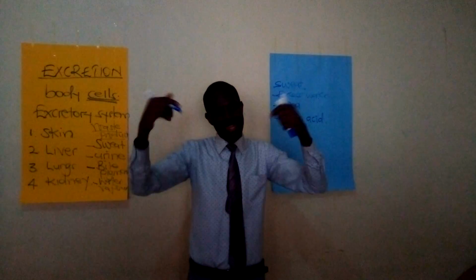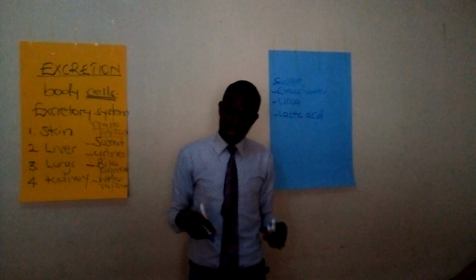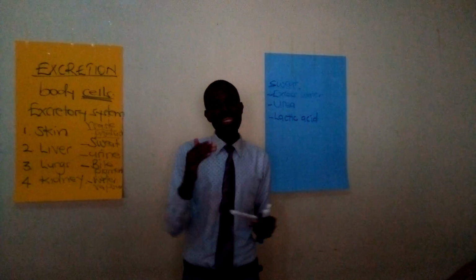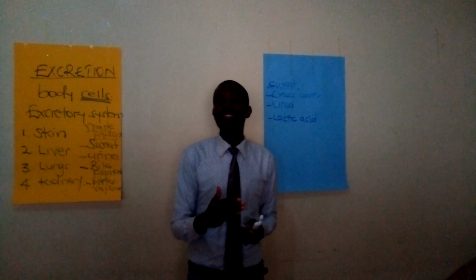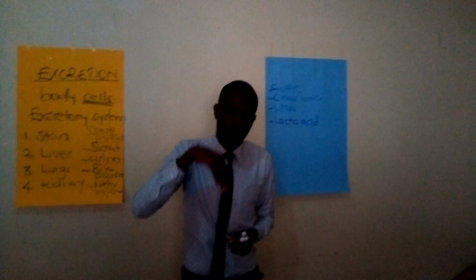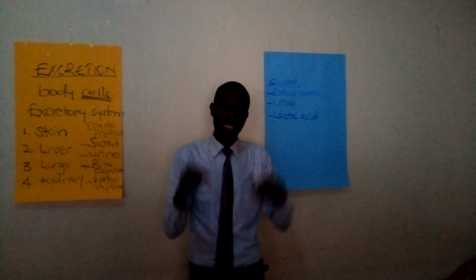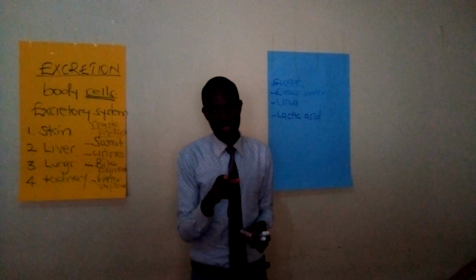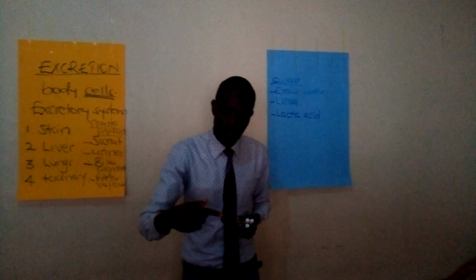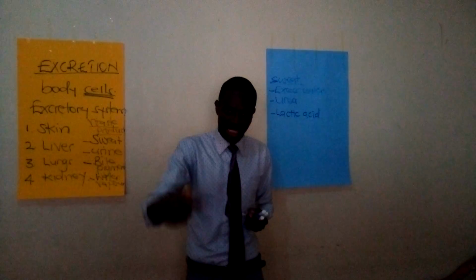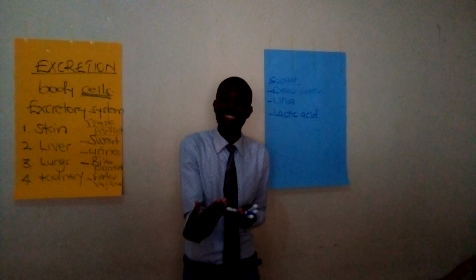But remember, during the running, the body uses a lot of oxygen to produce that energy. In the end, you'll find that the oxygen required is more than the oxygen that is available. What will happen? The body will not stop. The process will have to continue because the body requires energy.